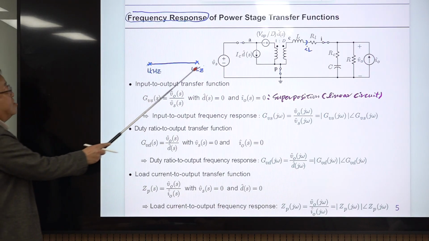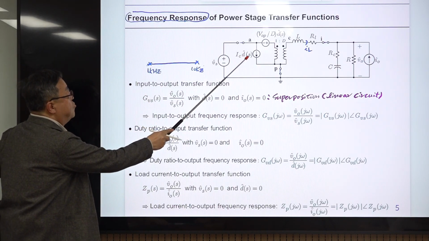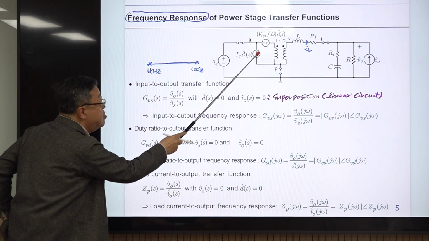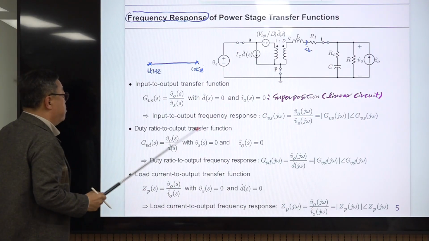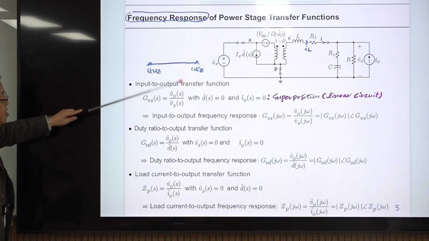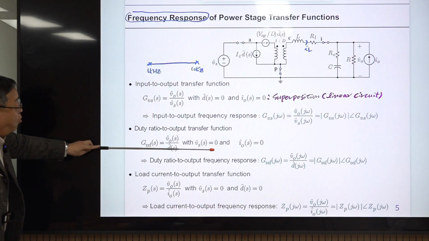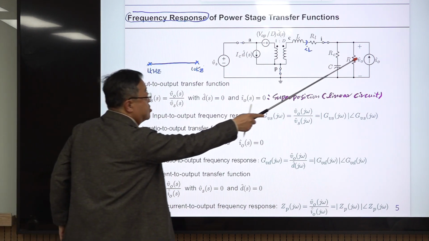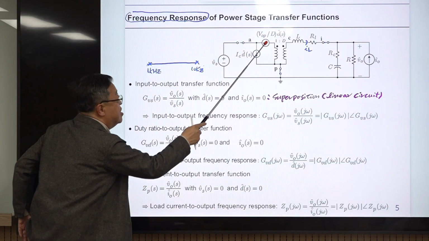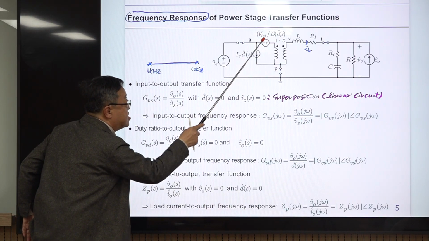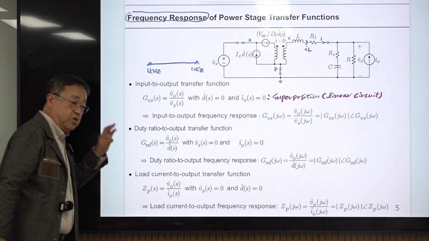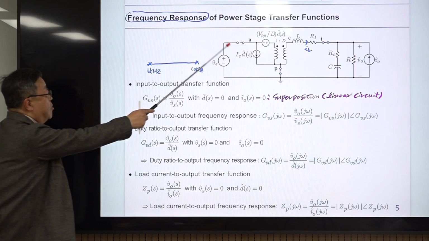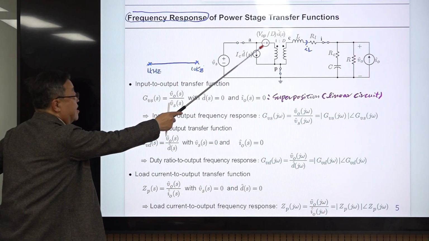And consider this is the input. So this will excite this one, and this one, this excites this one too. But because this is a linear circuit, you are considering only this one to be activated. So this one is 0, this one is 0, but still this will excite this source.